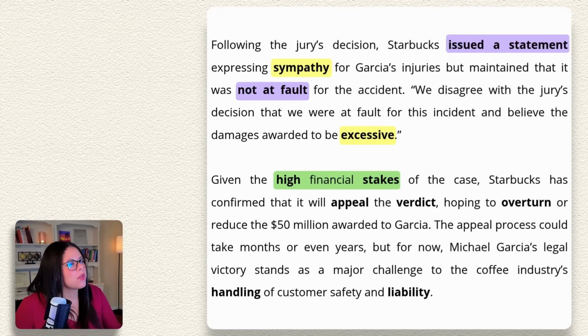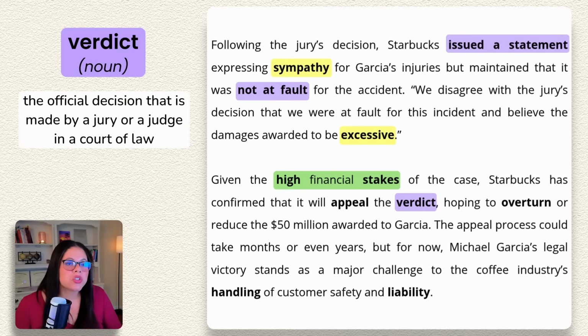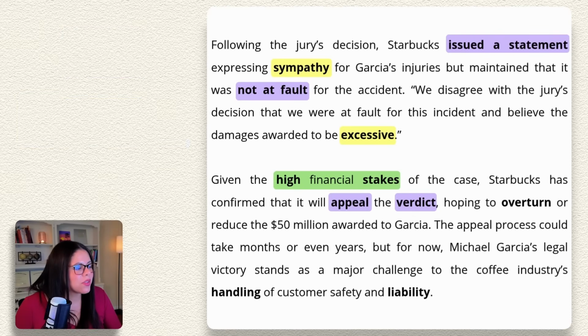First, I want to talk about the word verdict. So in a legal context, a verdict is the official decision that is made by a jury or a judge in a court of law. How is Starbucks going to respond to this official verdict? Well, they are going to appeal the verdict.